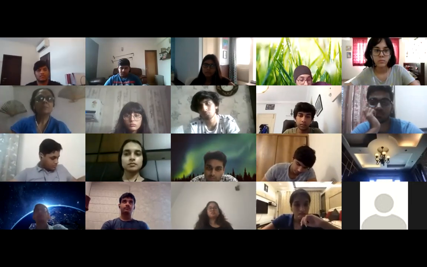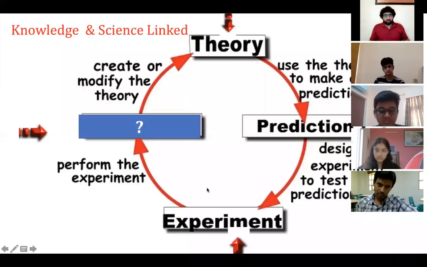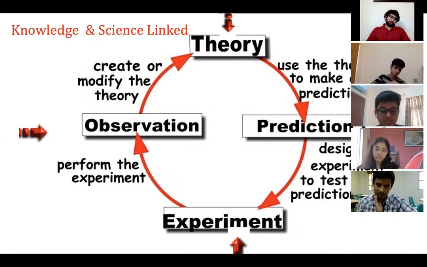But I will go with Shaurya. Okay, Shaurya, can you repeat your answer? Modification to whatever my theory was. You said modification, okay, you said observation. Children, please note, observation plays a very important role in creating a theory. So don't forget these four important things: theory, prediction, experiment, observation. That makes the important link between TOK and science. Any doubt till here before I go to the next one?